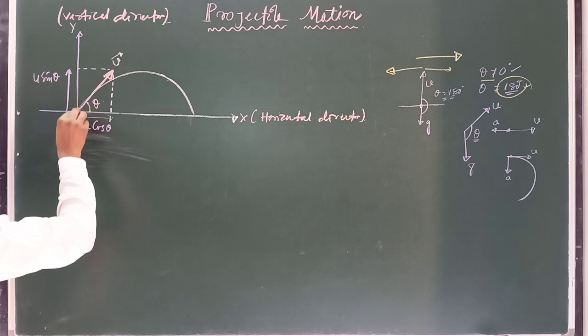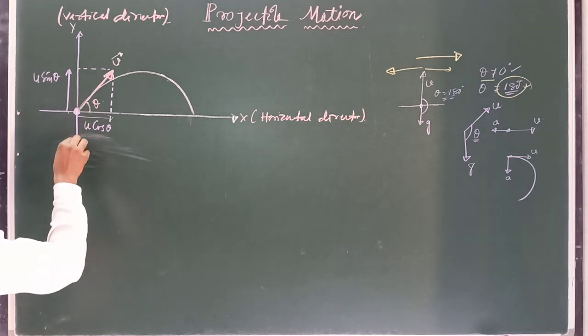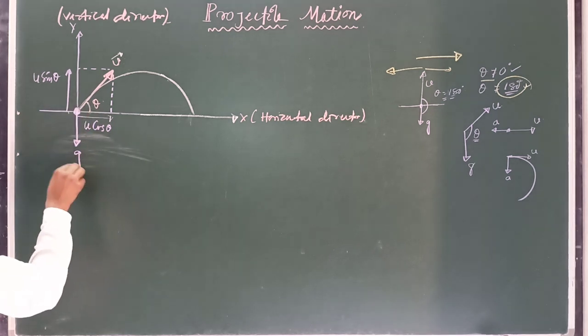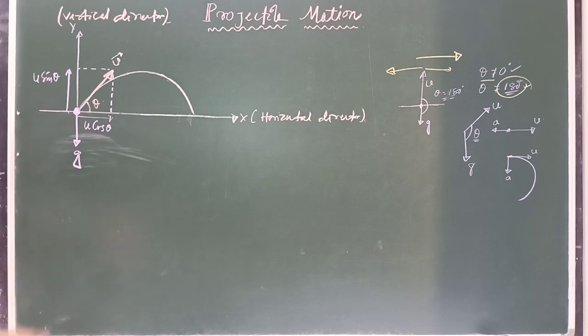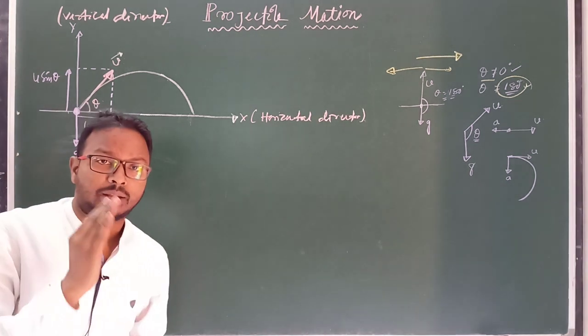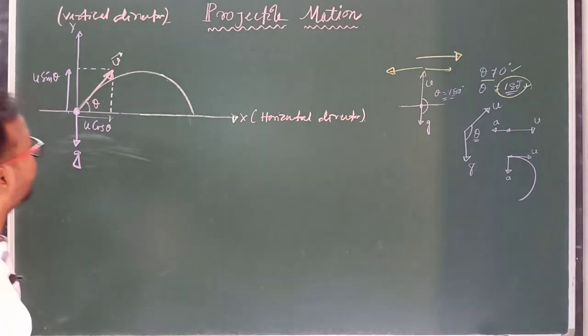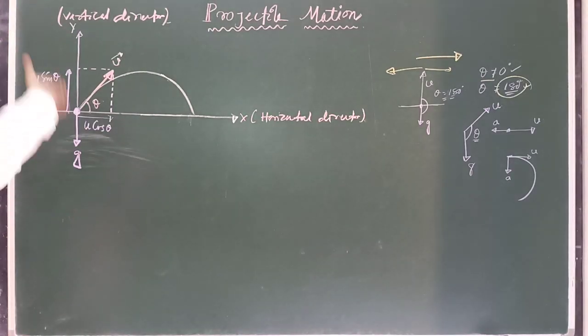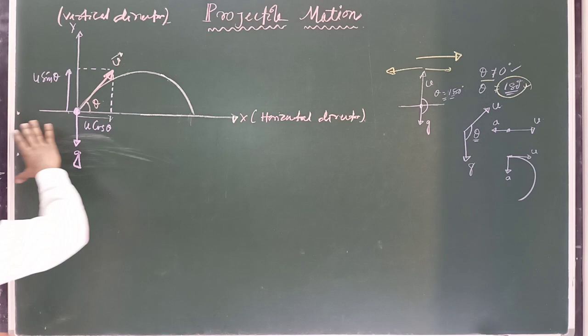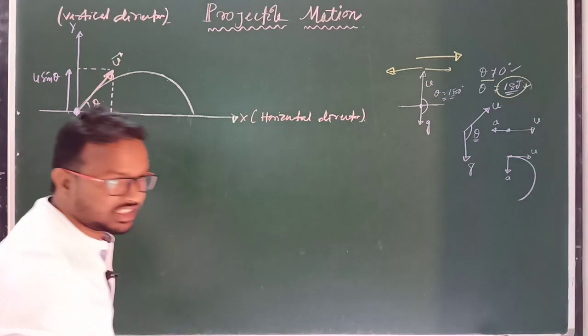Clear? And acceleration due to gravity is always in the downward direction. This is g. Clear? So from this diagram we conclude that the acceleration due to gravity is always in the vertical direction, along the y-axis, but there is no acceleration along the horizontal direction.